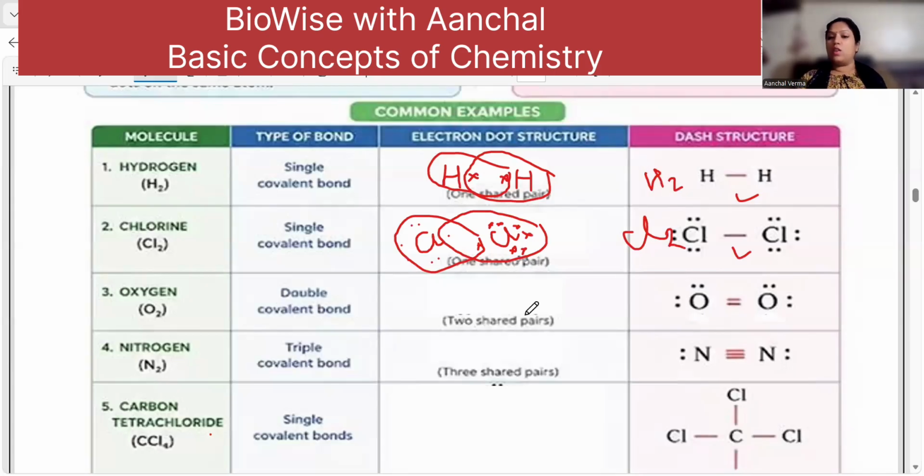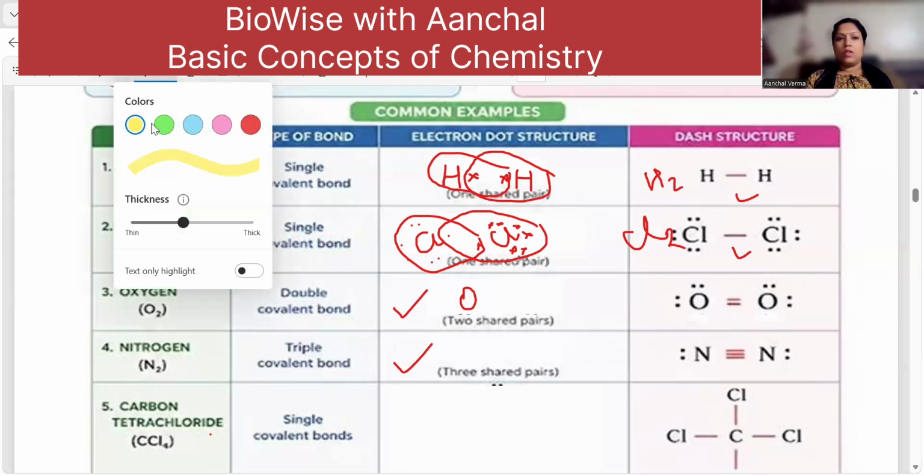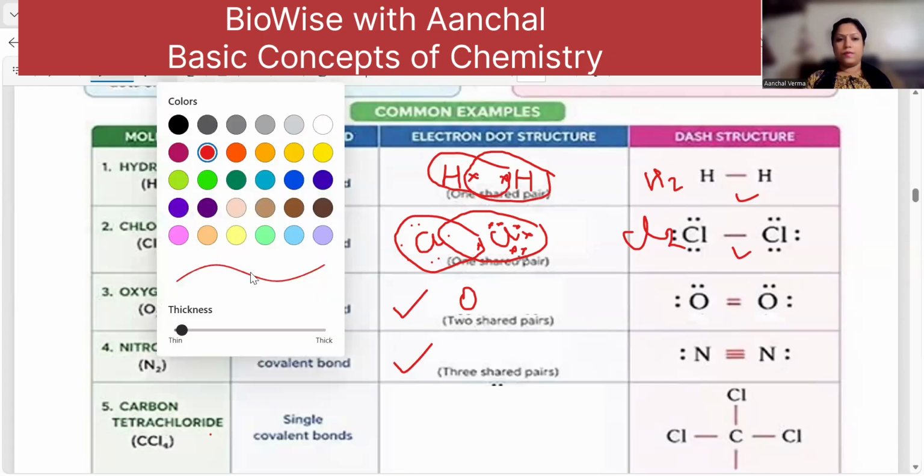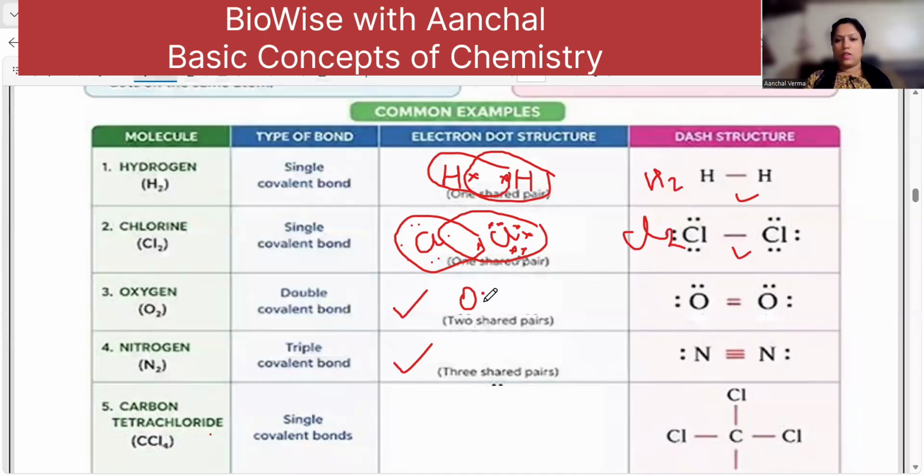Understood? Oxygen also, you can see, has 6 electrons in the outermost orbit. Draw the structures, children. Draw these structures, you'll understand better. Now, oxygen has 6 electrons in the outermost orbit, right? 1, 2, 3, 4, 5, 6.